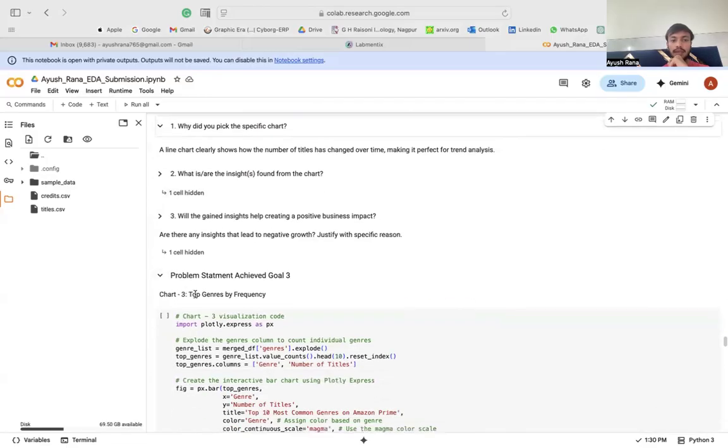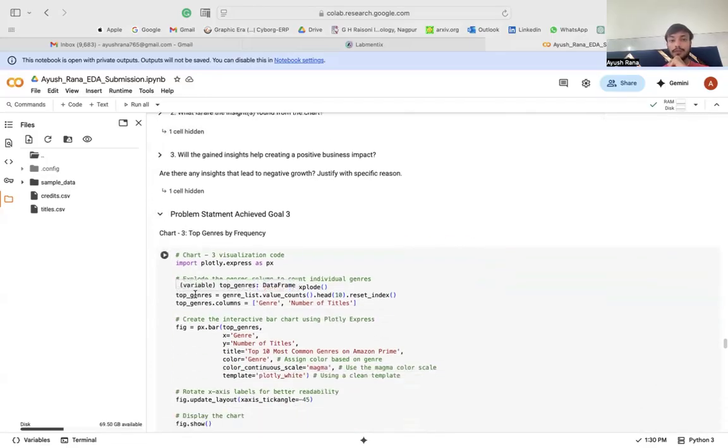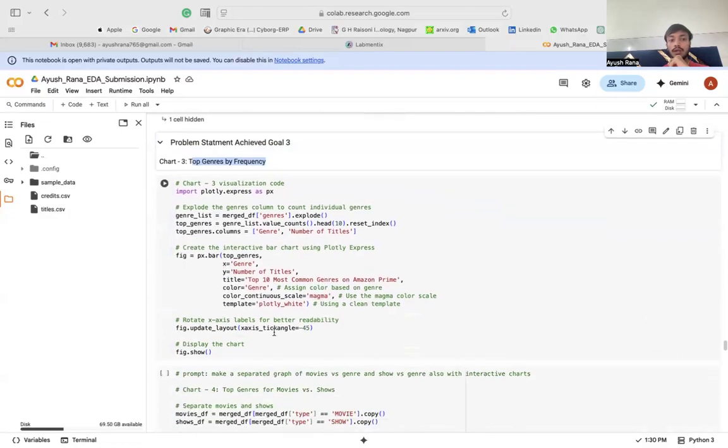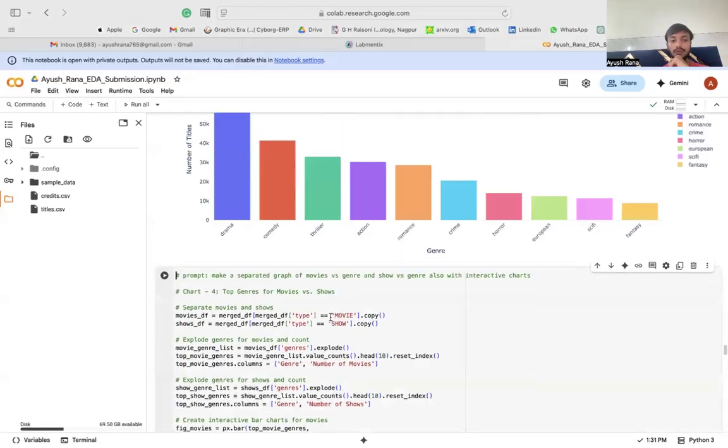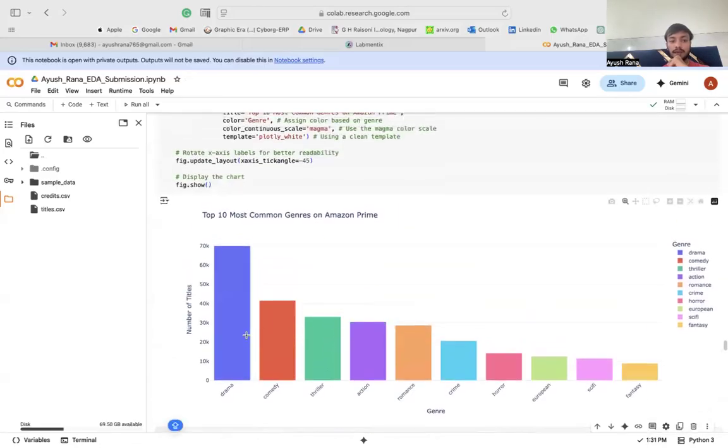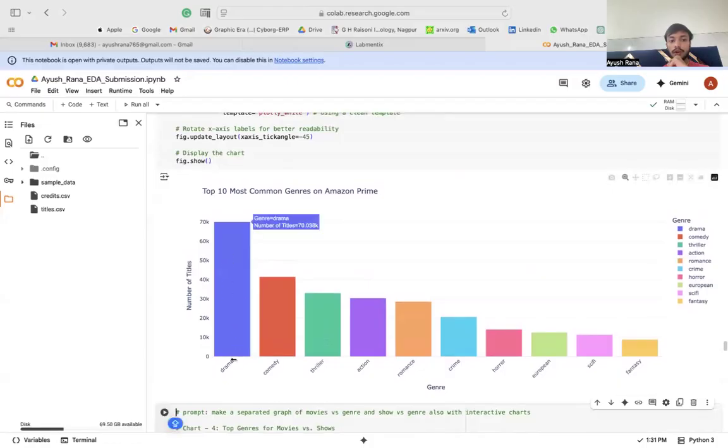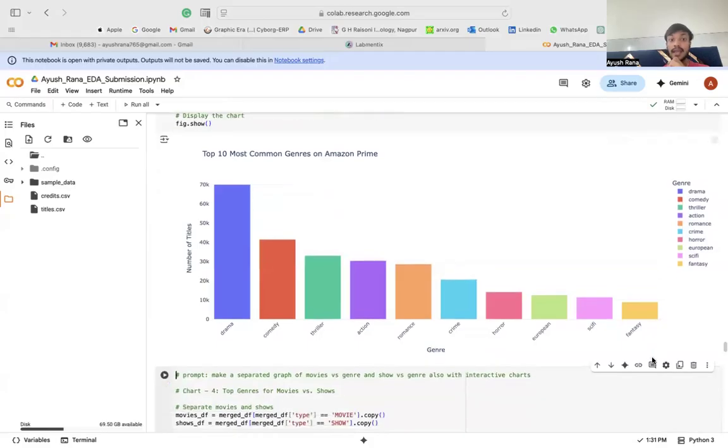Okay. Then problem statement three. Problem statement three is achieved by top genre by frequency. We get this through our bar chart, where we could see the most common genre was drama, which was seen the most, and the least common was fantasy, in Amazon Prime.